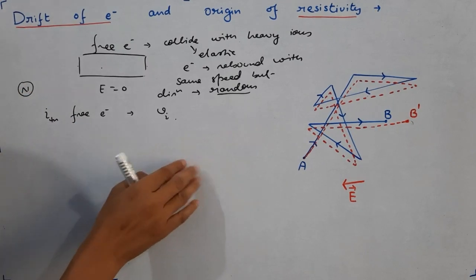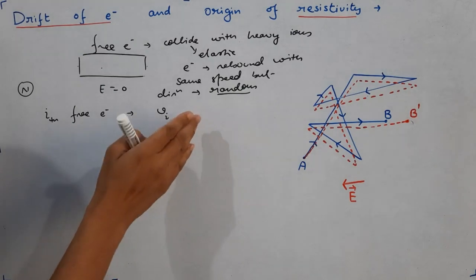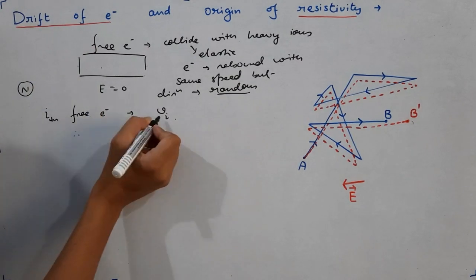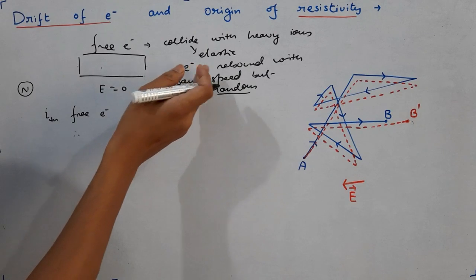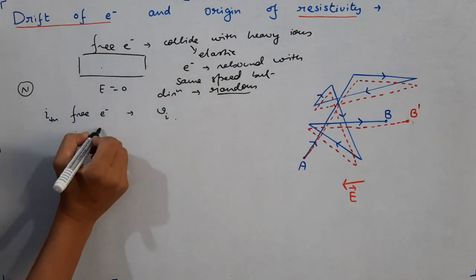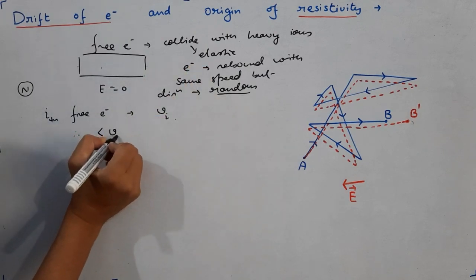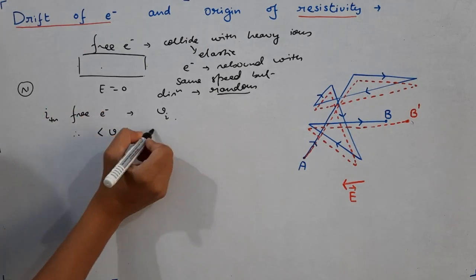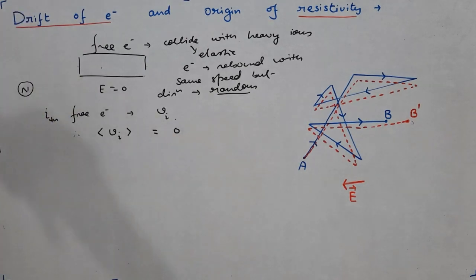Some might be towards right, some upwards, some downwards, some making some angle to the right, and so on. Their values will be almost the same, we say. After every collision, the value of velocity will remain the same. And that's why the average of these velocities, the average we will denote by this kind of bracket, should be how much? 0. Remember, velocity is a vector quantity.